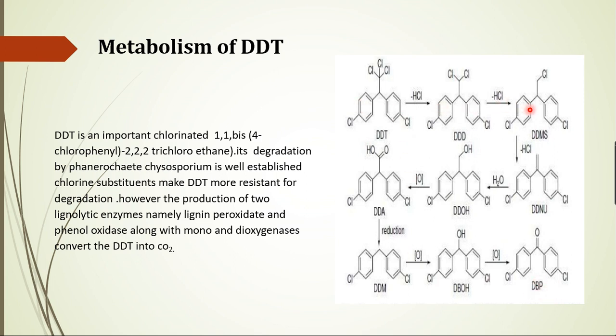So these are all the chemical structures from DDT, that is 4-chlorophenyl 2,2,2 trichloroethane, to DBP, a dichlorobenzophenone. This benzophenone's rings are then cleaved, liberating carbon dioxide, which is ultimately released into the atmosphere. That's how DDT is removed from the environment.